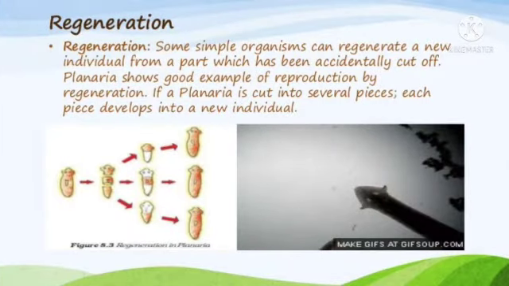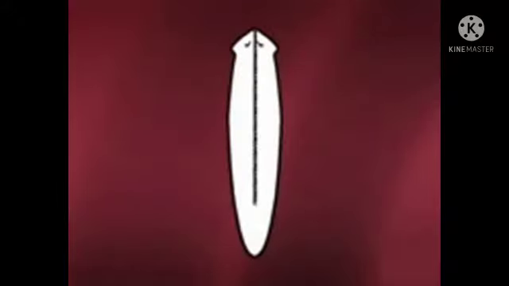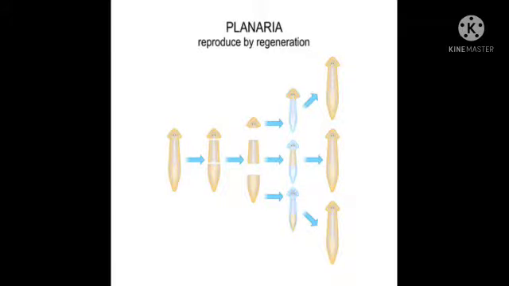Next, we will discuss regeneration. Some simple organisms can regenerate a new individual from a part which has been accidentally cut off. Planaria shows a good example of reproduction by regeneration. If a planaria is cut into several pieces, each piece develops into a new individual, as shown in the figure.